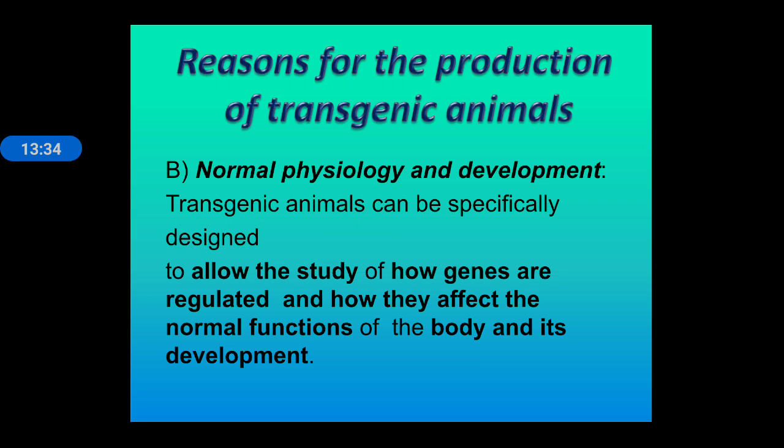We can easily study the physiology or functioning of genes with the transgenic animal. Normal physiology and development will take place. Transgenic animals can be specifically designed to allow the study of how genes are regulated and how they affect the normal function of the body and its development.